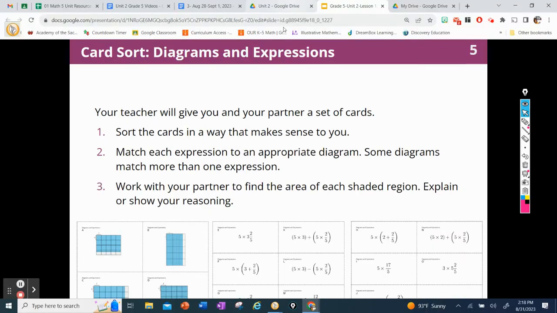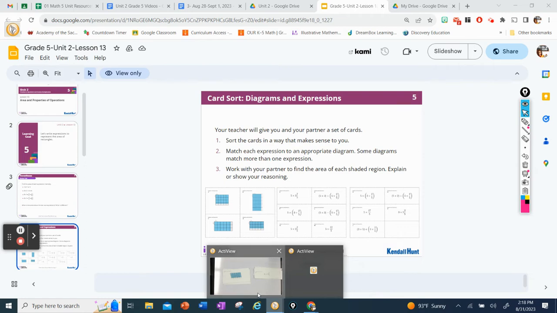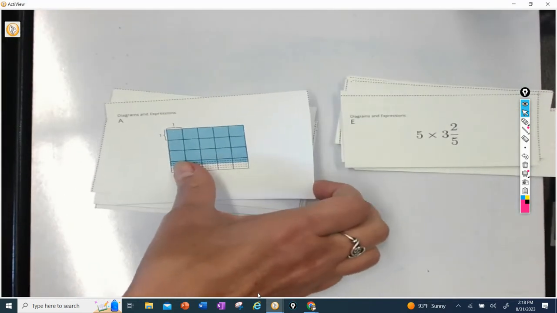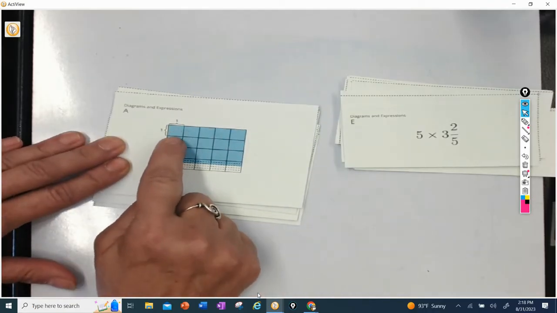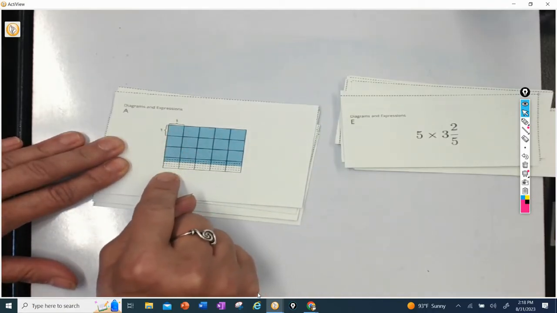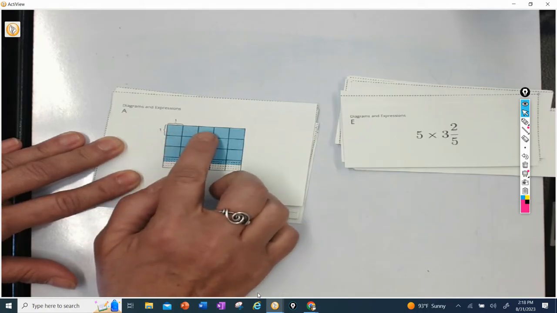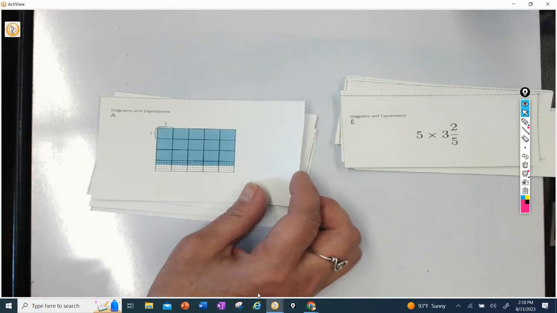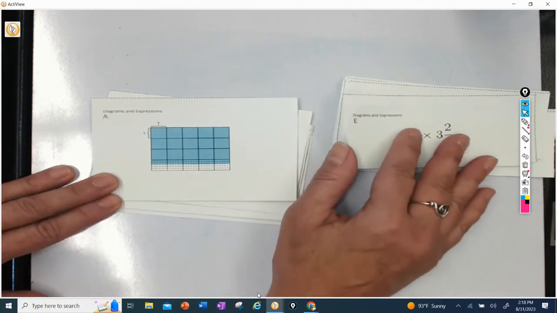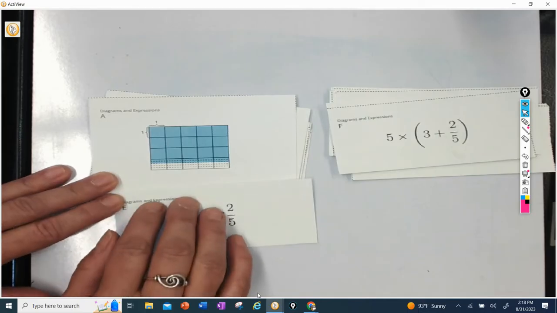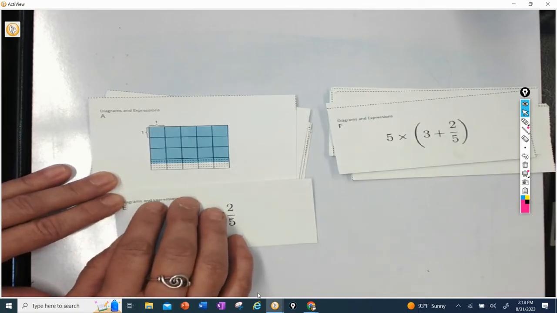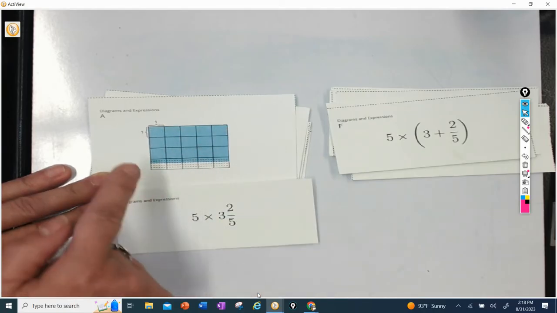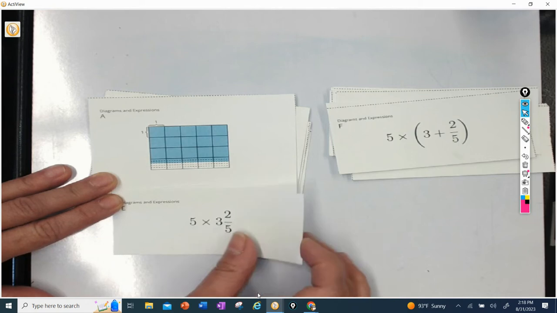Okay, let's get to my overhead. Here are my cards. So I have card A. Card A looks like it is 1, 2, 3, and 2/5. 1, 2, 3, 4, 5 at the top. So 5 and 3 and 2/5. Well, there's a card that matches with that already, isn't it? Right? 5, 1, 2, 3, 4, 5, and then 3 and 2/5. So I'm going to match that one.